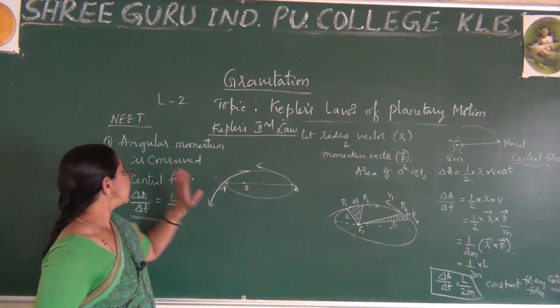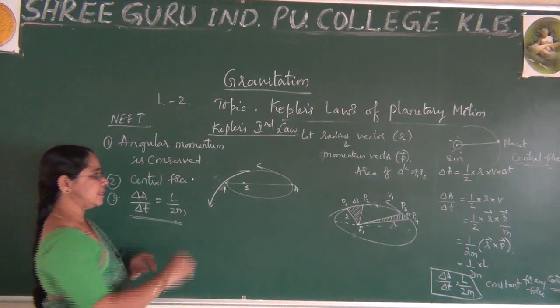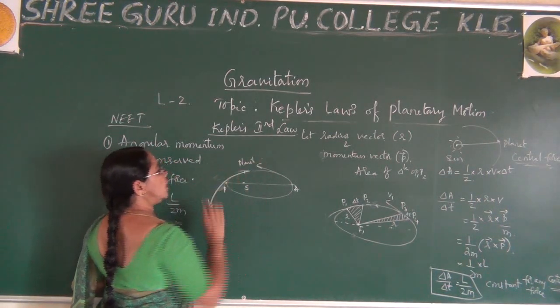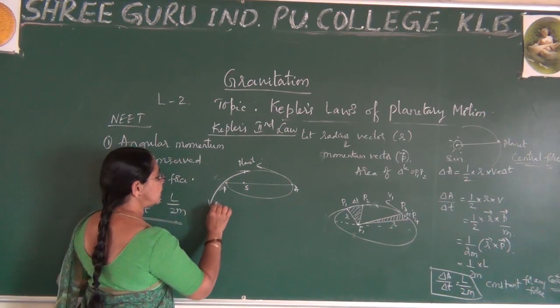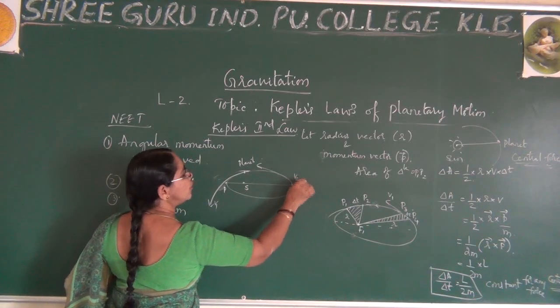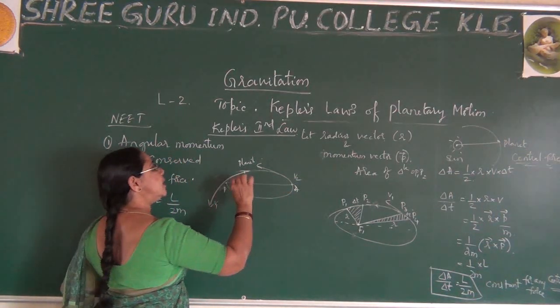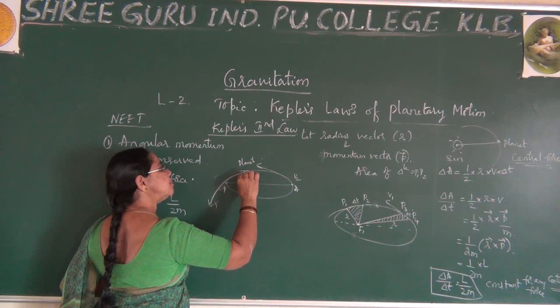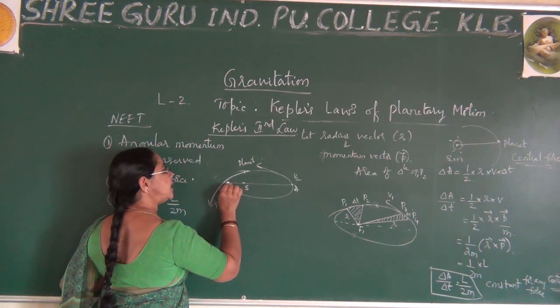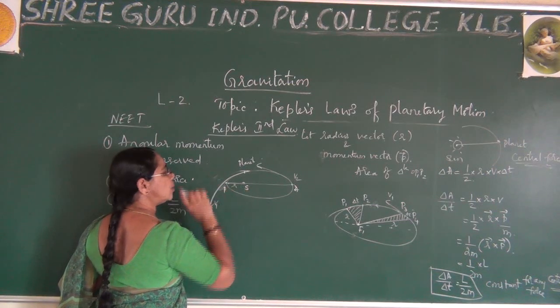Angular momentum is conserved, as I said. Here is the planet, and this is the velocity V; for reference, this is V1 and this is V2. This radius vector, from the sun to the planet, is the R vector.